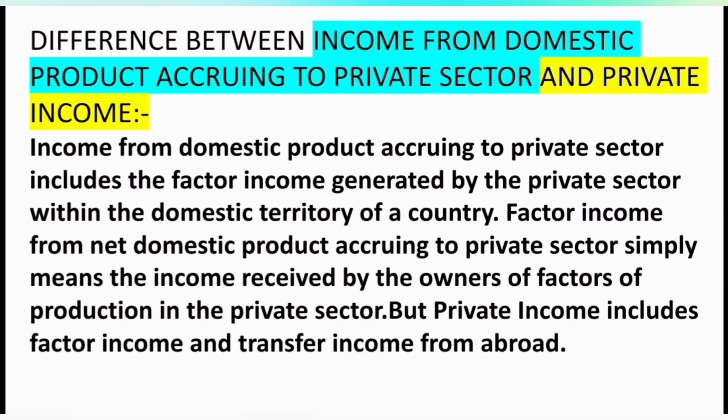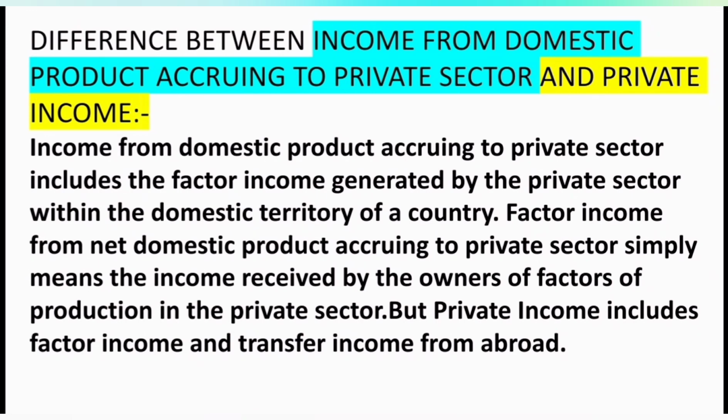Next we are going to see what is the difference between income accruing to private sector and private income.